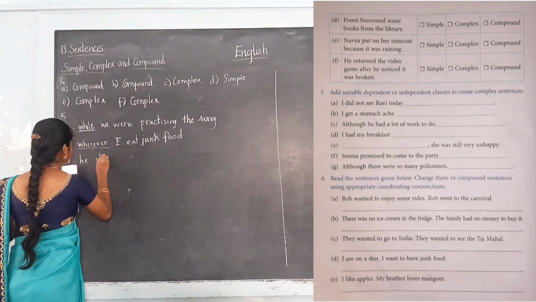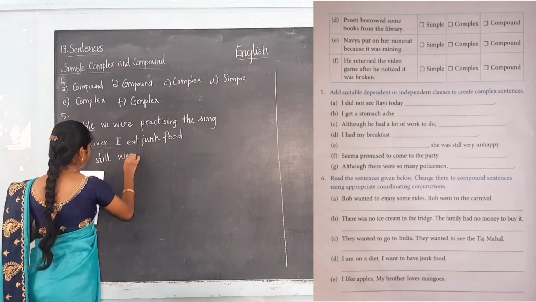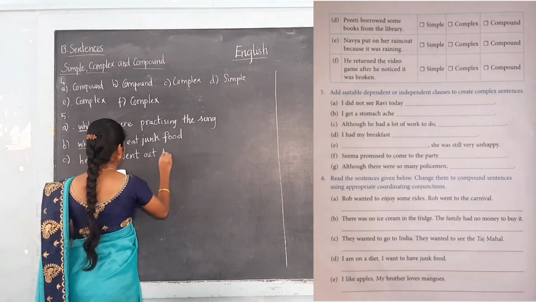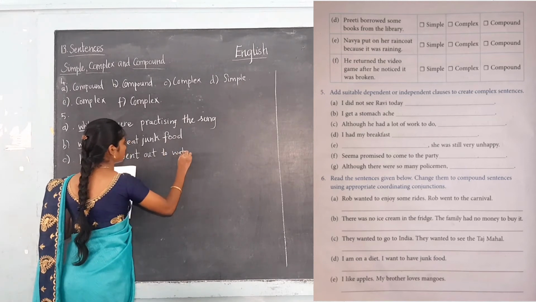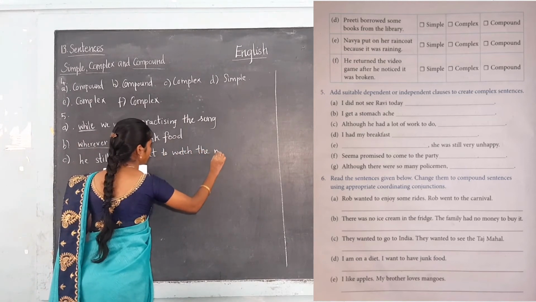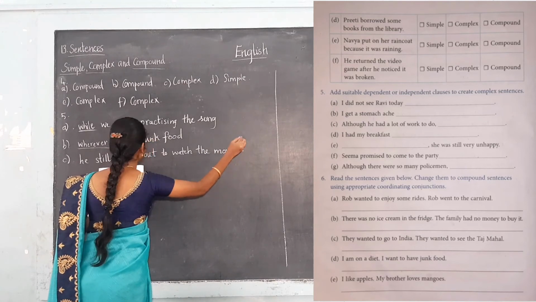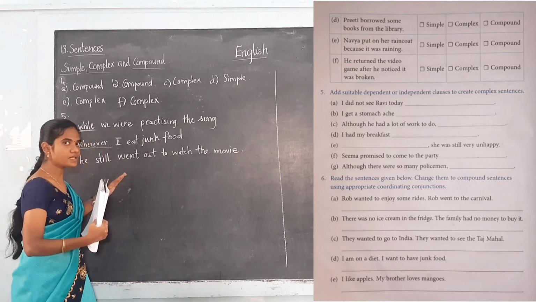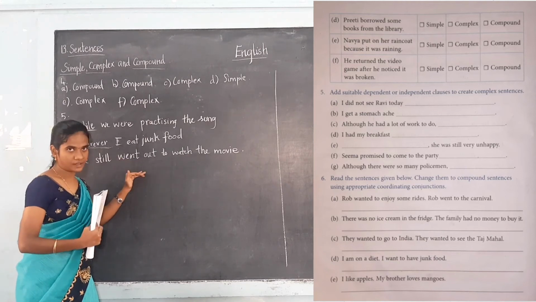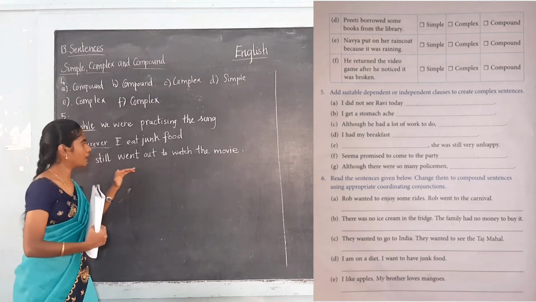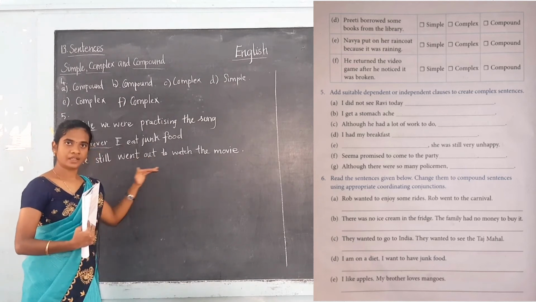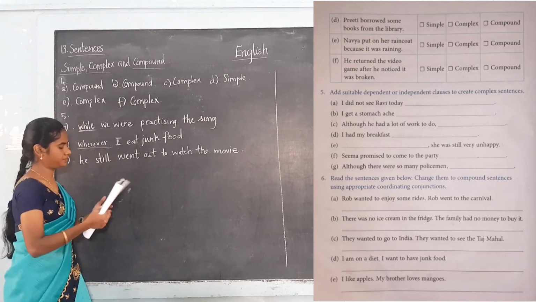He still went out to watch the movie. Now it is an independent clause. Now if you take this sentence, it is giving a complete thought and it can also stand alone. He still went out to watch the movie. It is giving a complete thought.